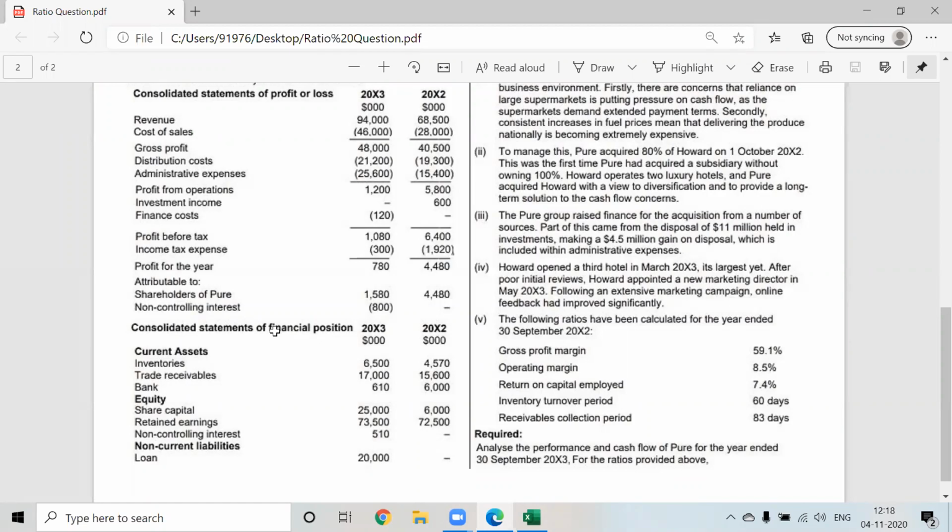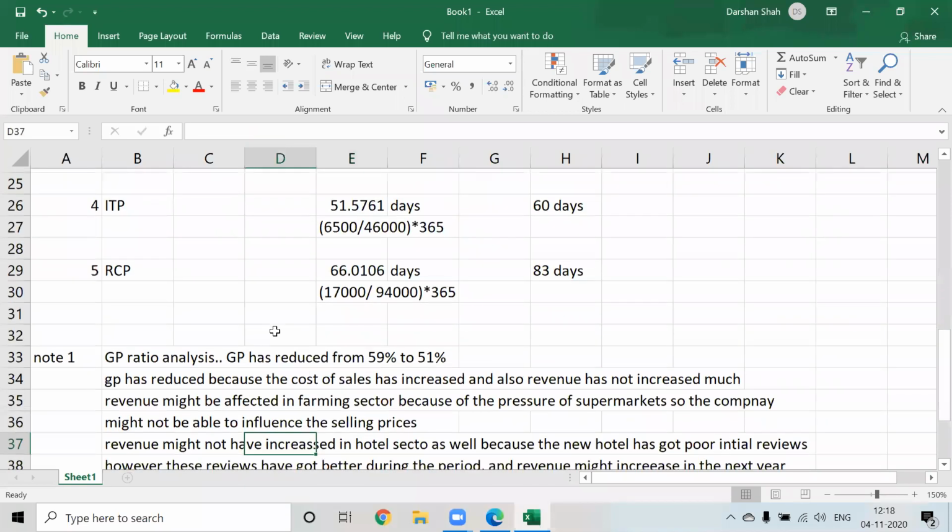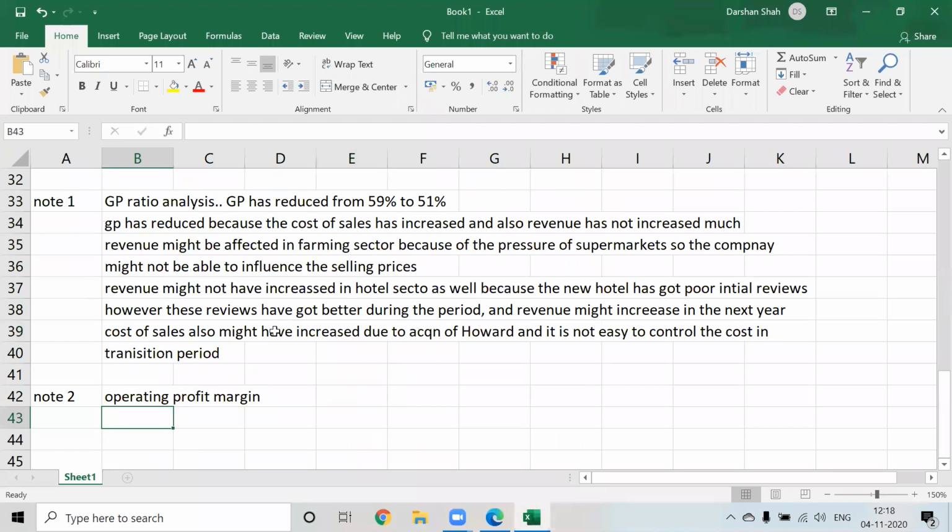The marketing campaign. And also pay attention, since we have acquired a new company, Howard has started a new hotel. If we have started a new hotel, we would have appointed new staff for that, plus we have appointed a marketing manager. So that new branch might have hit us in the admin area. A new marketing director can also impact my admin expense. So we can write all those expenses, all those reasons.